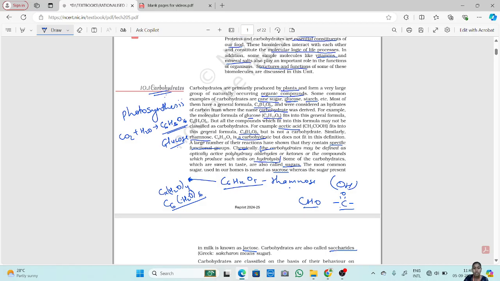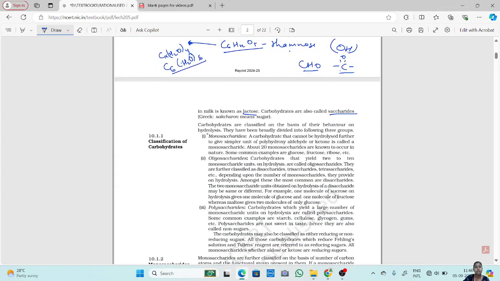Okay. Now, as I told you, carbohydrates have a sweet taste, hence they are called sugars. The ones which we use at home are called sucrose, and the ones which are present in milk, okay, that is lactose. The carbohydrates are also known as saccharides. Now, in Greek, saccharon means sugar. That's why they are called saccharides.